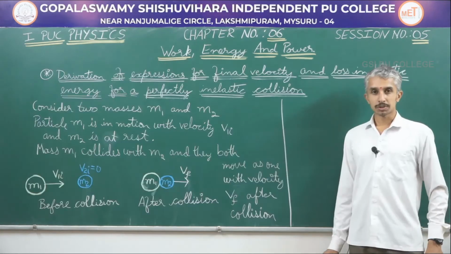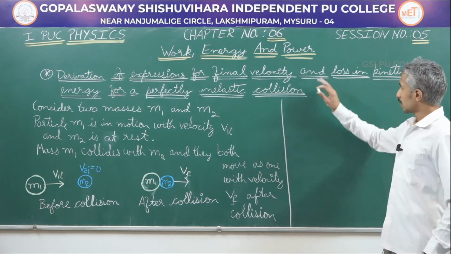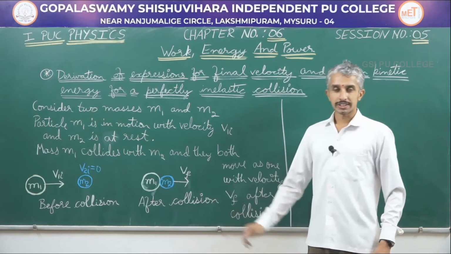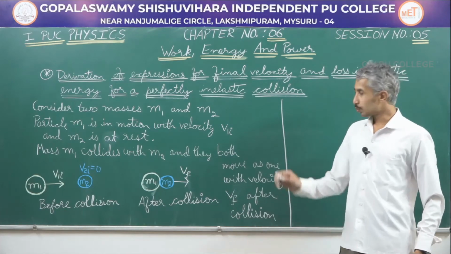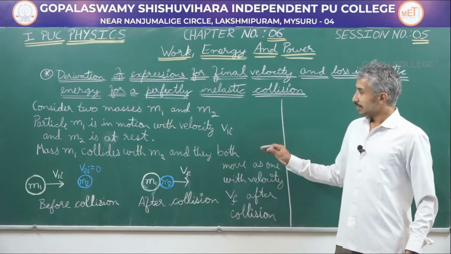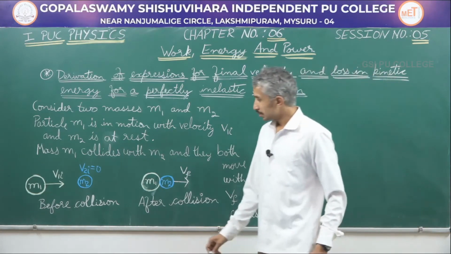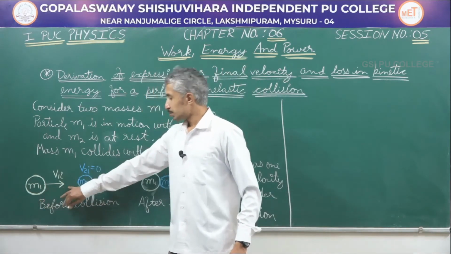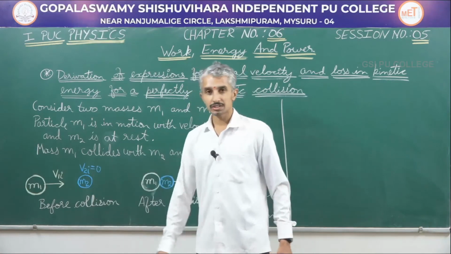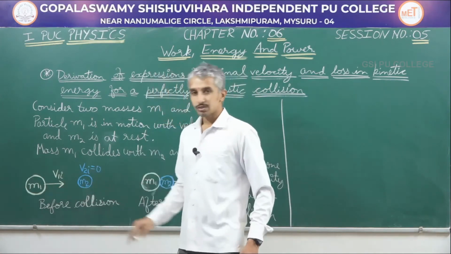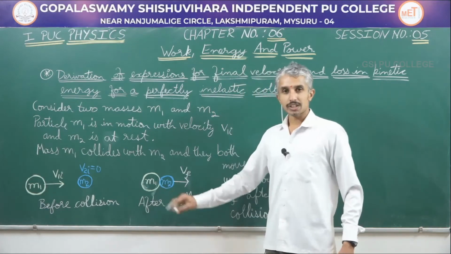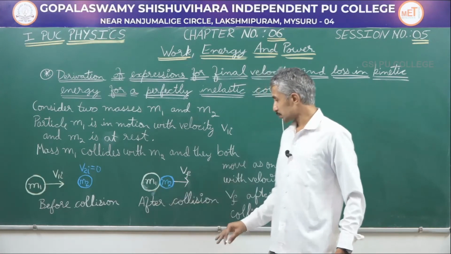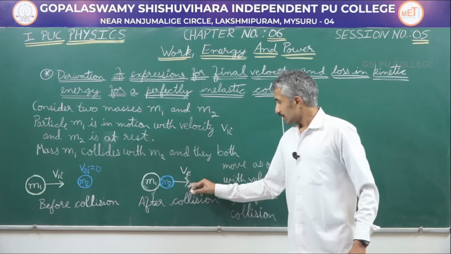Let me begin. We are supposed to derive the final velocity and loss in kinetic energy in the case of a perfectly inelastic collision. The collision here is considered along a straight line, or in 1 dimension. So we have this derivation in our syllabus. The picture depicts mass m1 in motion and mass m2 at rest. It comes and collides with m2. It is a perfectly inelastic collision, so after collision they both move as one particle. So m1 is attached to m2 and now they are moving with a velocity vf.